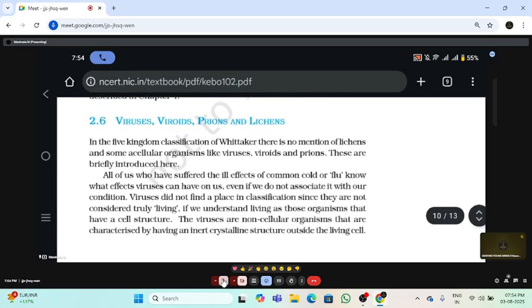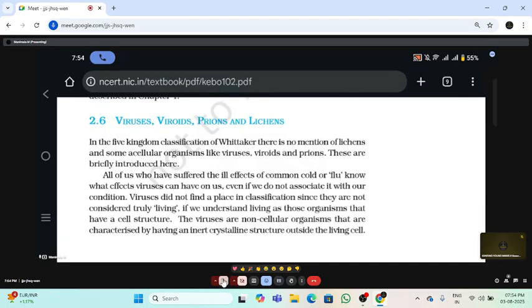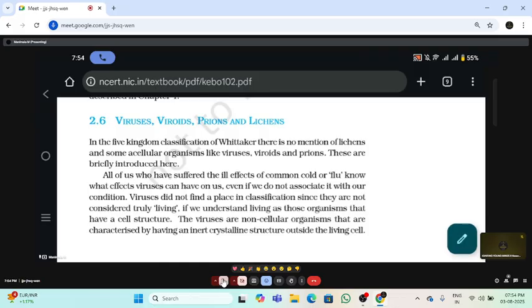So what is a virus? Does it come under the animal, plant or microorganism category? In which category will the virus come under? Microorganism, ma'am.